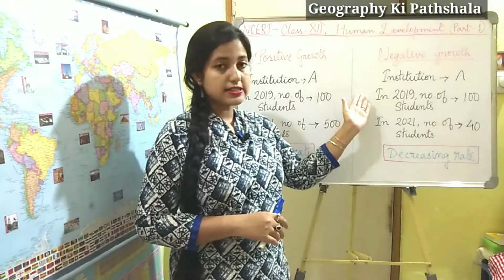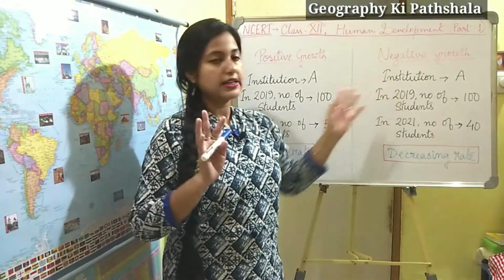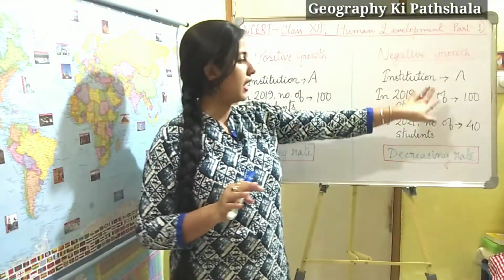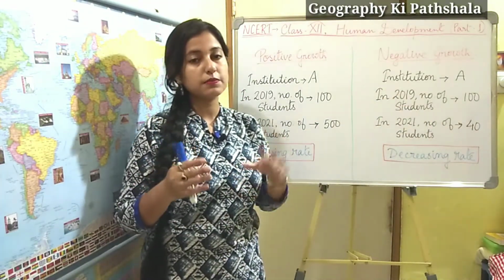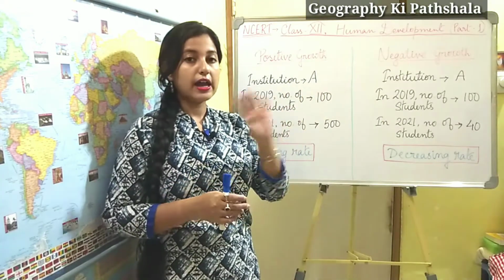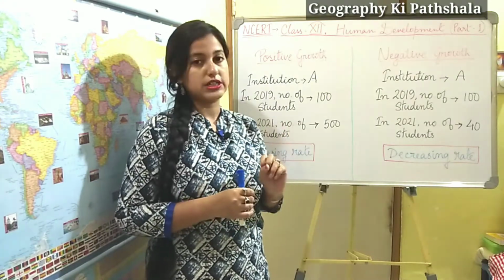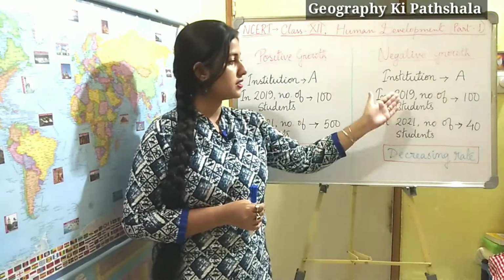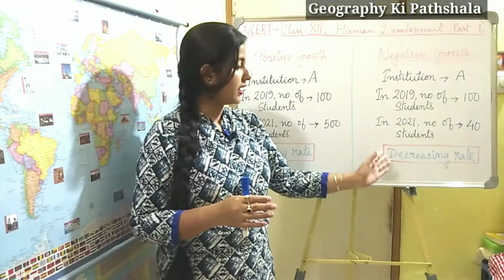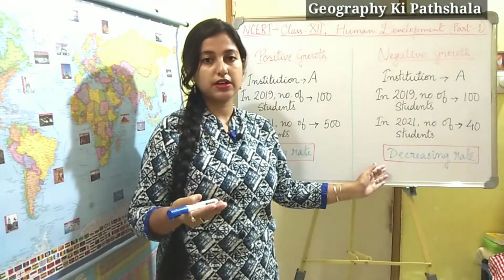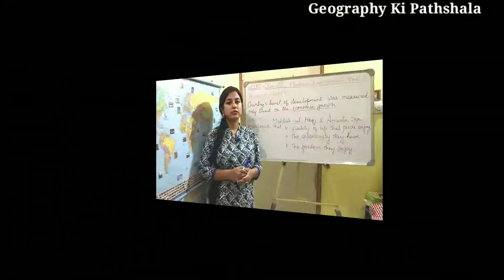Now let's consider the second condition, which is negative growth. If I take the same institution, suppose A, and in 2019 the number of students was 100, and now in 2021 the number of students has become 40. That means you can easily understand that it is showing a decreasing number of students over the passage of time. So while it is denoting a decreasing rate, you will understand it as negative growth.